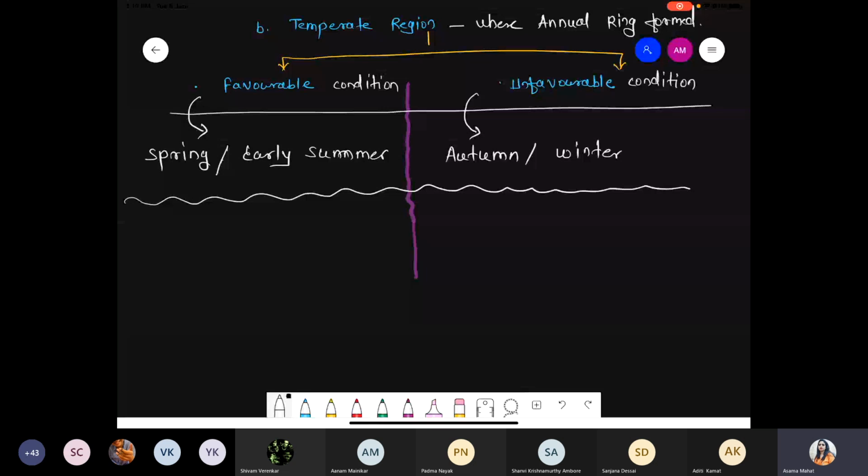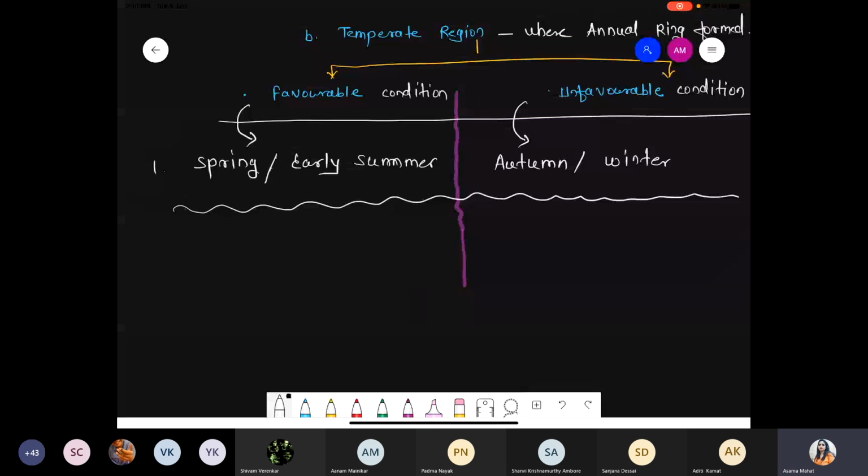Now tell me, during the favorable condition, is the activity of vascular cambium increased or decreased? The activity of vascular cambium increases because everything is good.